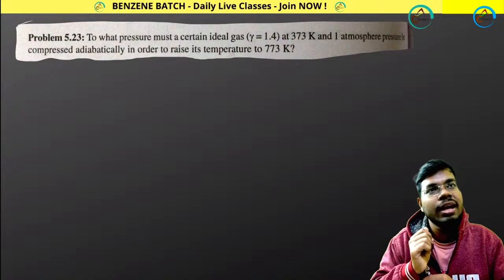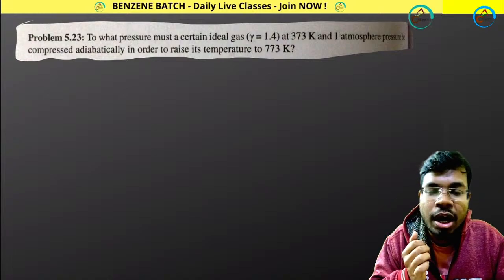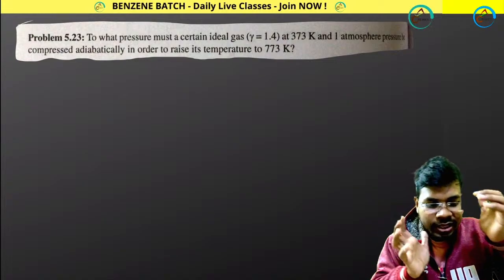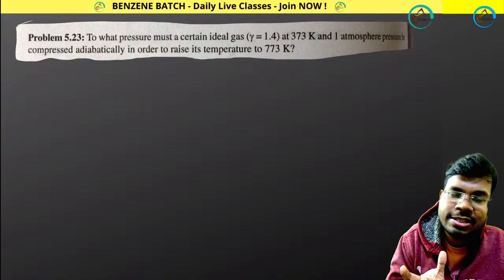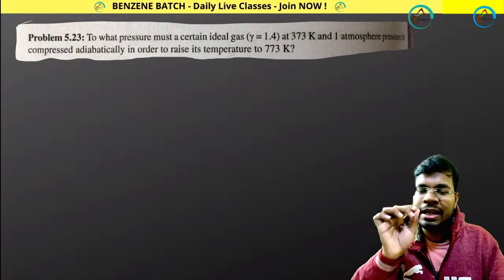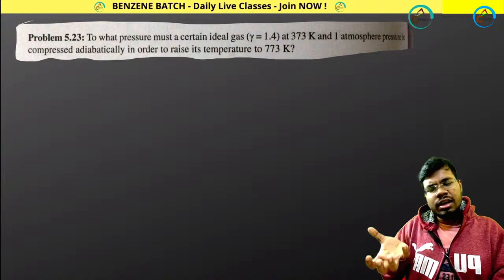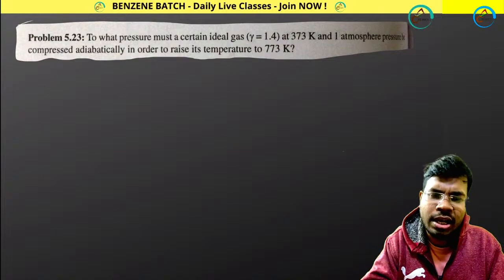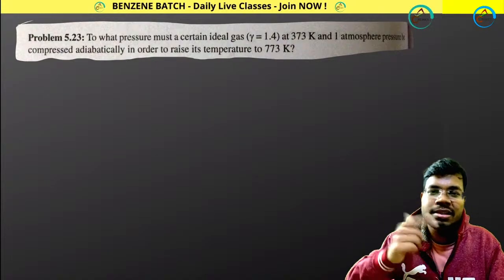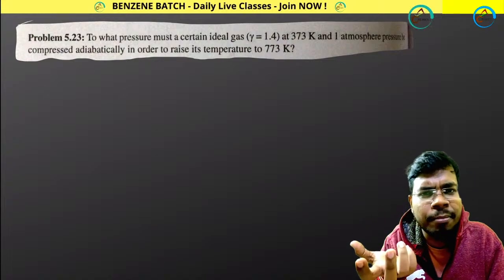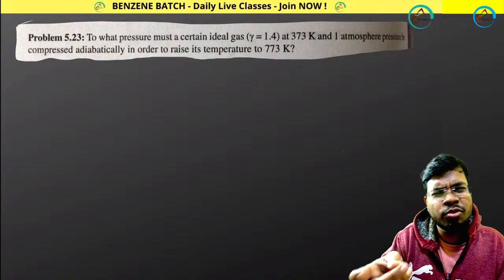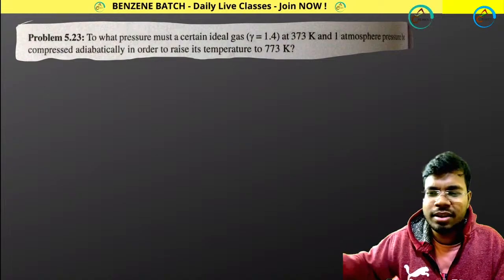From tomorrow I will be starting chemical equilibrium. That will take 3 days maximum. I will be simultaneously revising all those things and also finishing the chapter. Chemical equilibrium you have done in your 10+2, so I will be repeating it once again. Some topics I will incorporate, and 70 to 80% I will be repeating, like full ionic equilibrium. There is nothing extra; 70 to 80% will be repetition and 30% will be extra.